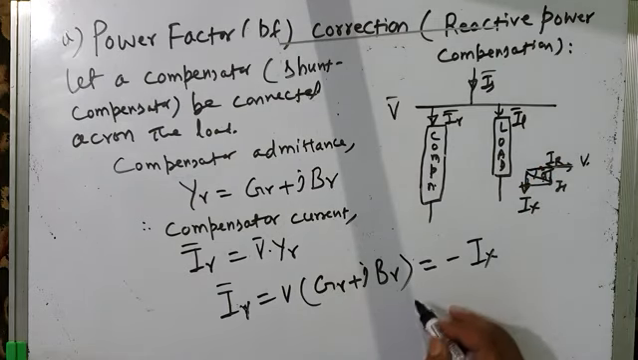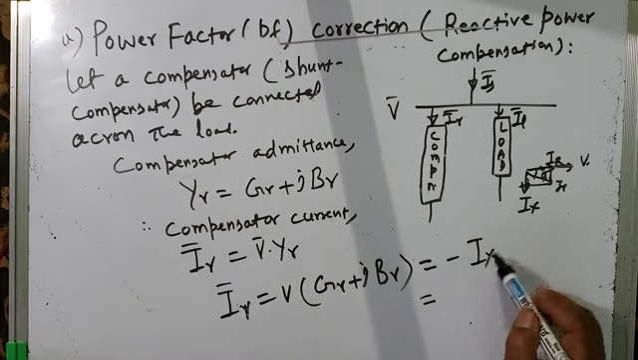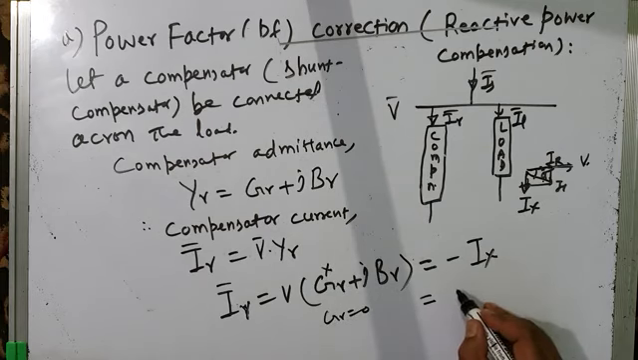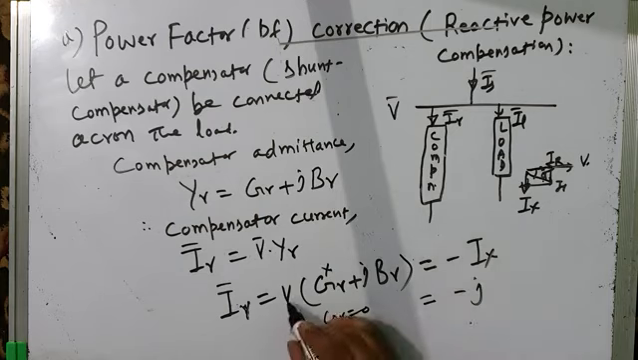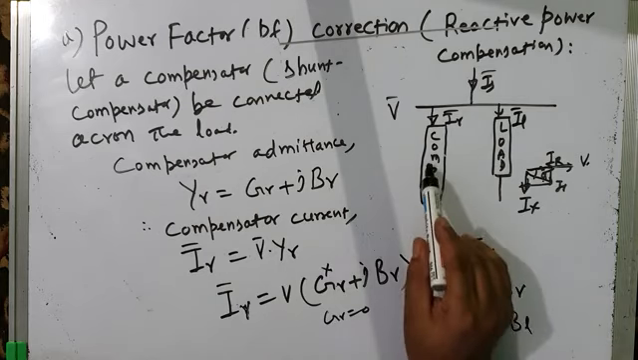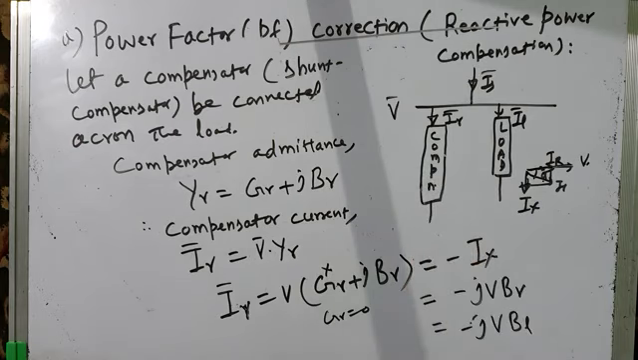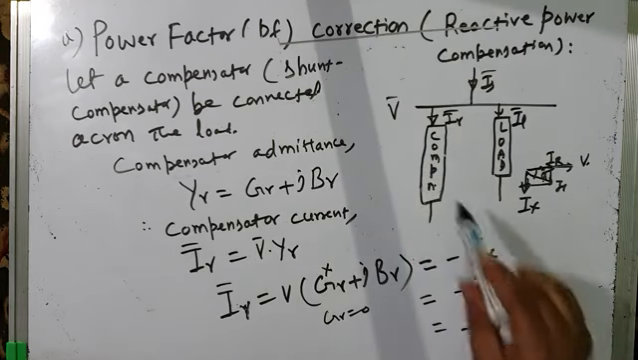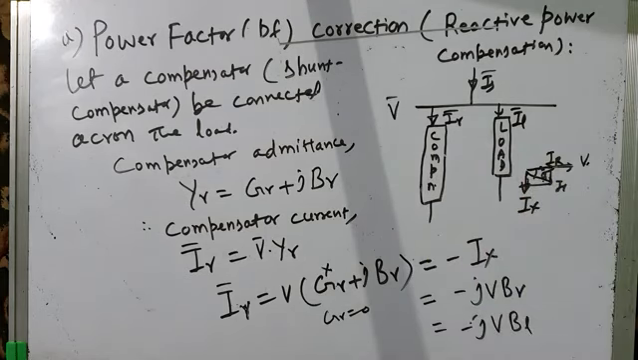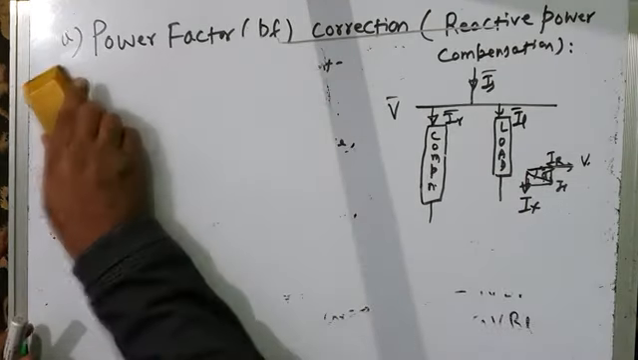So therefore when I say that the compensator has to draw only the reactive component of current, that means the real part of this equation is gone. So that means G gamma is equal to 0. So therefore compensator current will be then equal to minus J V B gamma, and that will be equal to minus J V B L. Okay, the susceptance of compensator should be same as susceptance of load. Only when this B gamma is equal to BL, the compensator will draw minus Ix which is equal to plus Ix of the load, and therefore it can be explained with the help of phasor diagram like this.